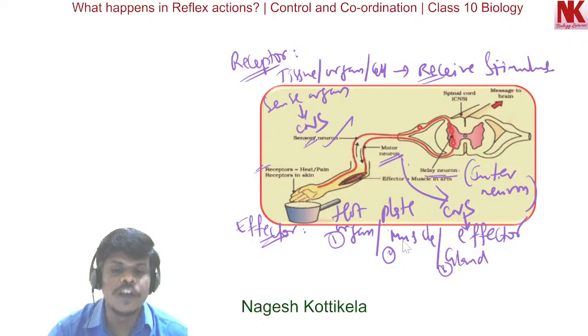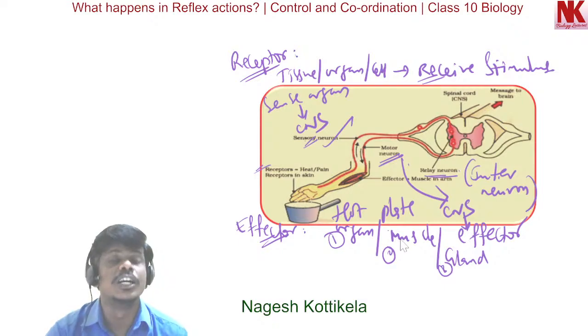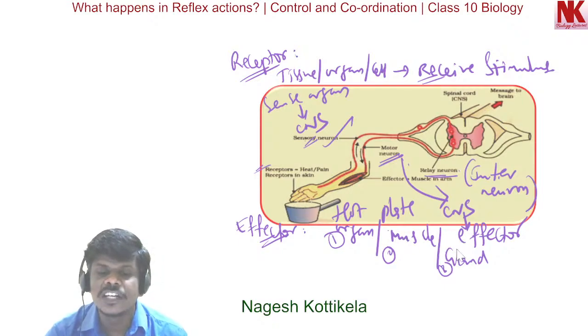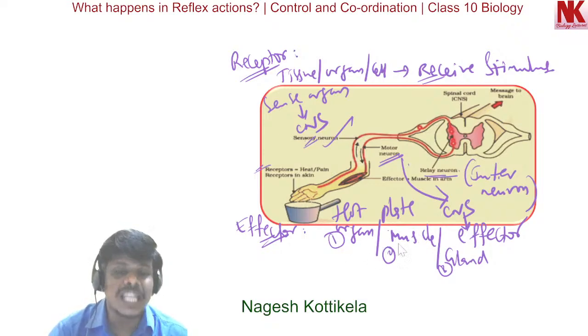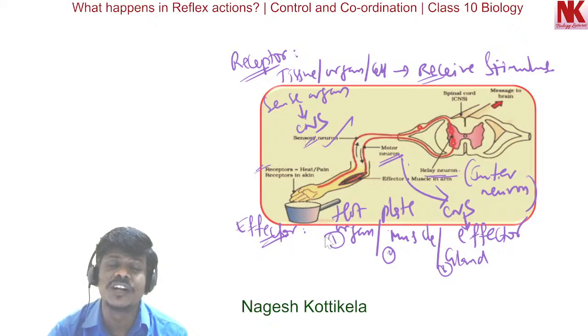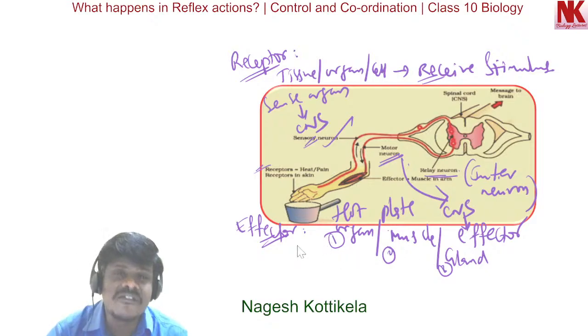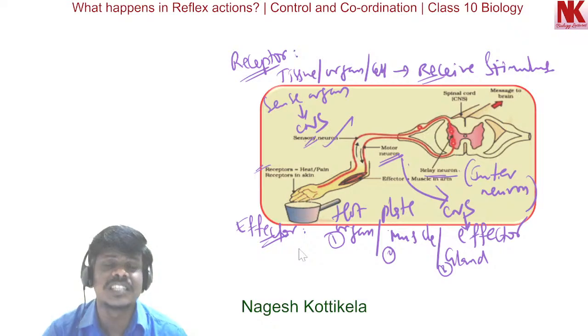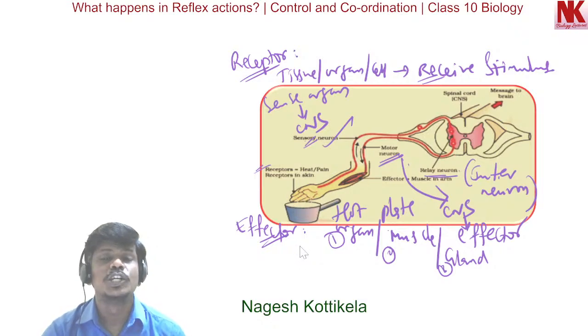Like here, if we take an example of a muscle, it shows movement. If it is a gland, it is secreting. If it is an organ, it is performing a specific function. So all these are the effects, all these are the responses shown by an organism during the reflex action.